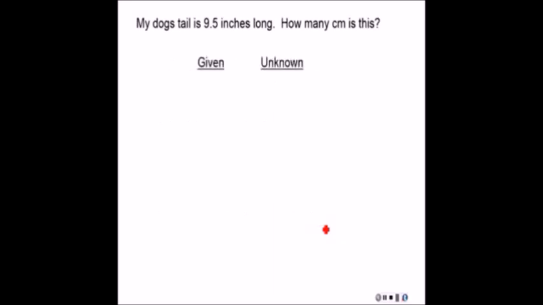So here's an example. My dog's tail is 9.5 inches long. How many centimeters is this? So my given information is 9.5 inches, and my unknown is centimeters. So I need a conversion factor to connect them. If you went back to a previous slide, you could look that up. You'd find 2.54 centimeters equal an inch. This is the only thing we need because inches and centimeters are in our question, and that's what we have in our conversion factor. So now the next thing is to set up the solution.